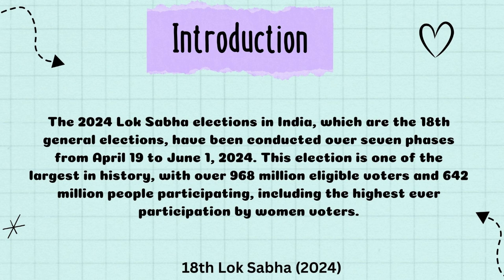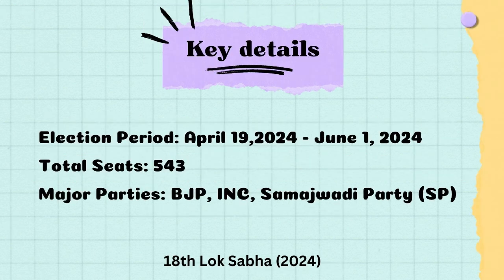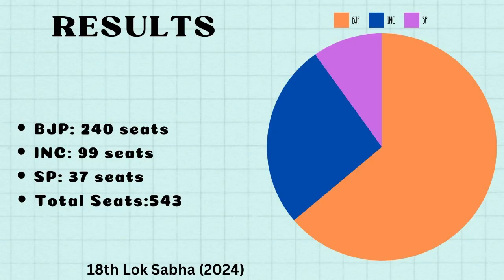The key details of the 18th Lok Sabha elections were as follows. The election period started from April 19, 2024 and ended on June 1, 2024. The total number of seats was 543, with the major parties including BJP, INC and the Samajwadi Party. The results of the 18th Lok Sabha elections were: BJP won 240 seats while the INC won 99 seats, with the SP winning 37 seats.